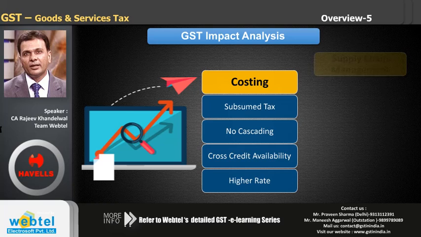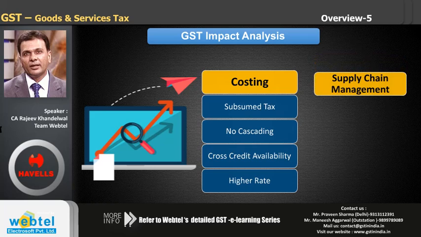Coming to supply chain management. In GST again things could change, because earlier we had multiple registrations, as we had one nation and several taxes, several registrations, though it will still continue in GST to a large extent.